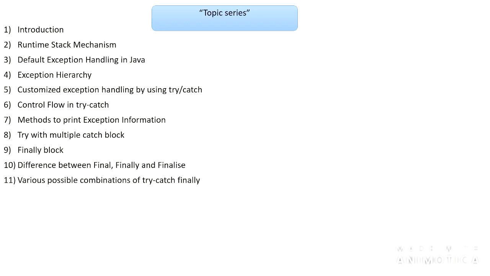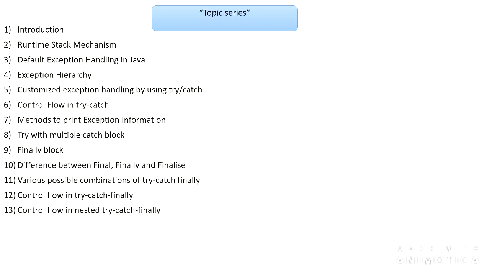Eleventh, various possible combinations of try catch finally. What can be the possible combinations, like try catch, try finally, catch finally. These are the possible combinations we are going to discuss in the 11th lecture. Twelfth, control flow in try catch finally. What flow will be maintained, try then catch then finally, or catch, try, finally, or finally, try, catch. What is the control flow we are going to deal with in the 12th lecture.